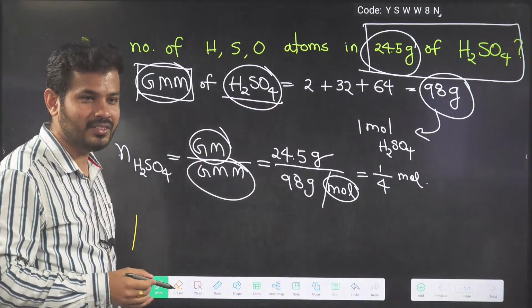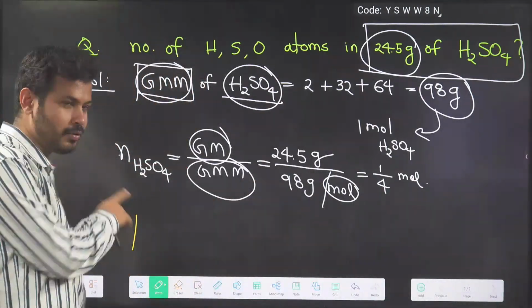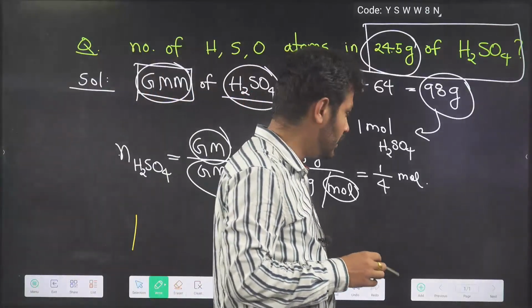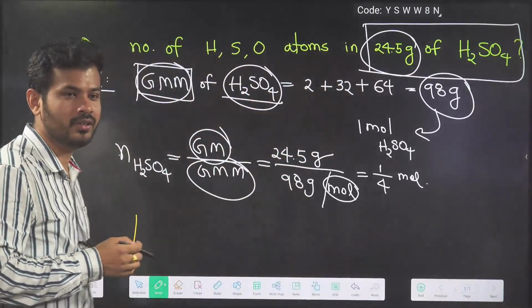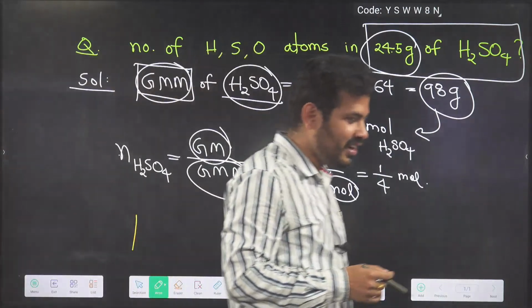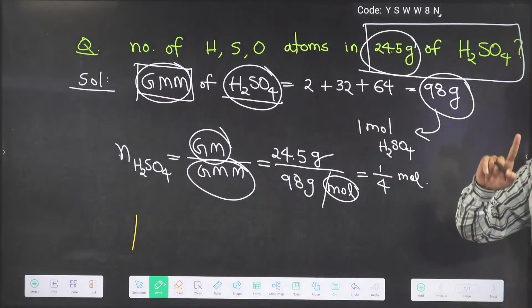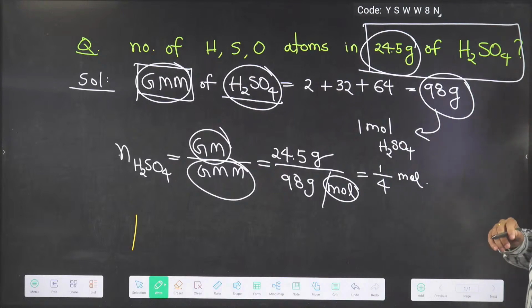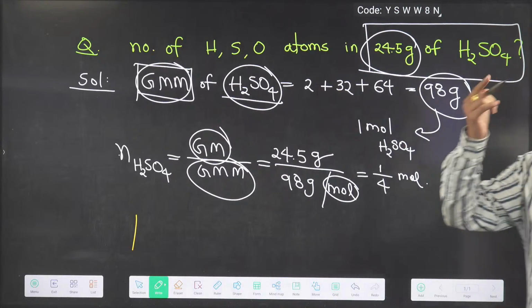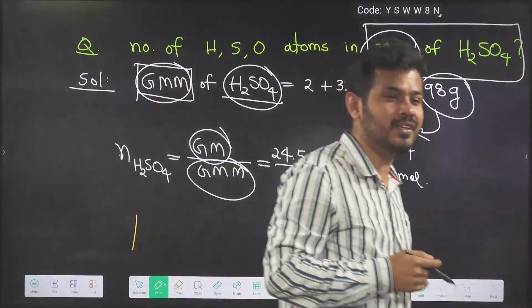What is today's topic, sir? We are going to discuss the 3 different formulas for calculating the number of moles, and we will discuss more questions on that. Give me another question. Maitri, another question to you. If 98 gram is 1 mole of H2SO4, then 196 gram will be how much?